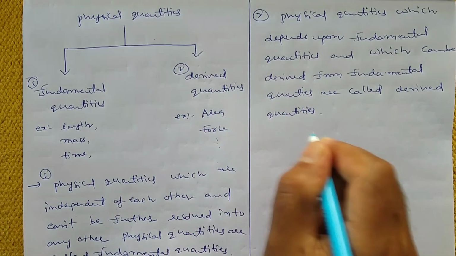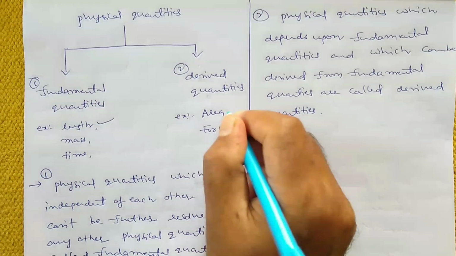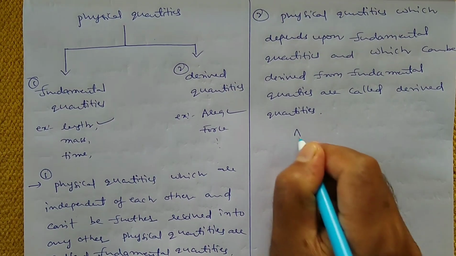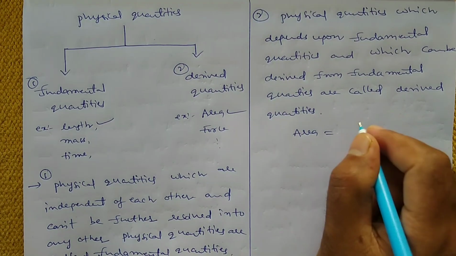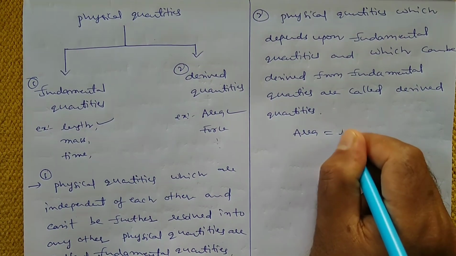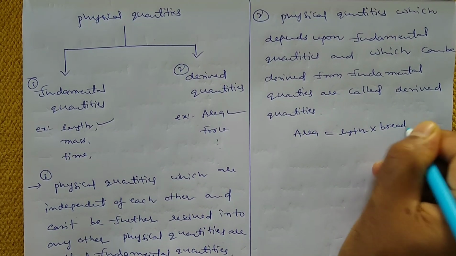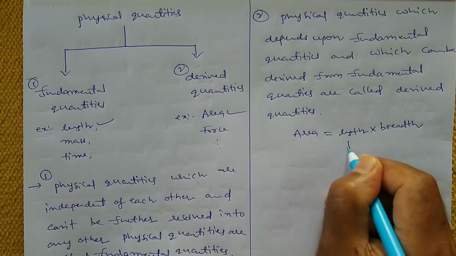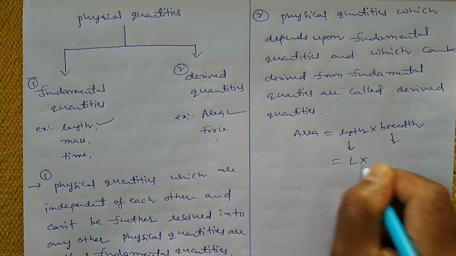Suppose here area. Length is a fundamental quantity. Now this is a derived quantity. Now what is meant by area generally? Suppose if you want to measure the area of the square, then area is equal to length into breadth. Breadth is also nothing but length, so indirectly length into length.